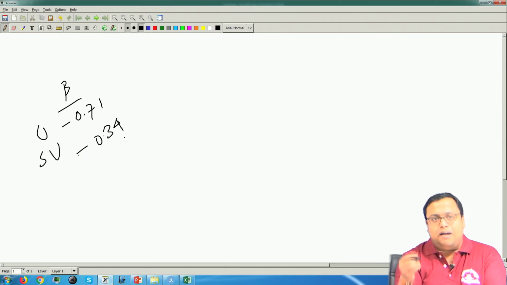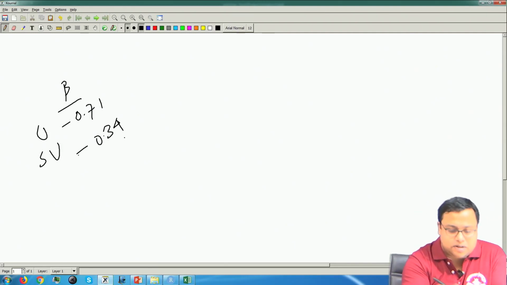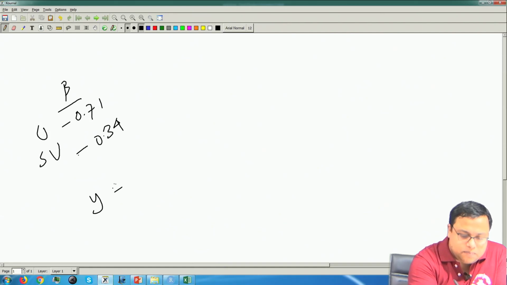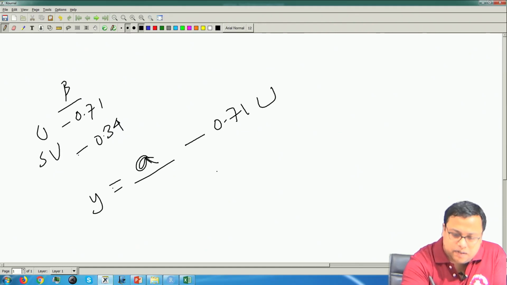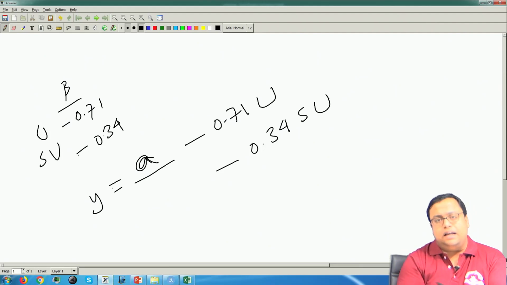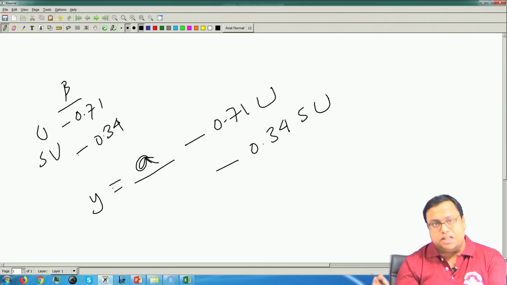So the model would have come with urban and semi-urban. I would say then that y is equal to basically a, keeping everything else the same, a minus 0.71 into urban minus 0.34 into semi-urban. That is what you would have got in the regression equation.